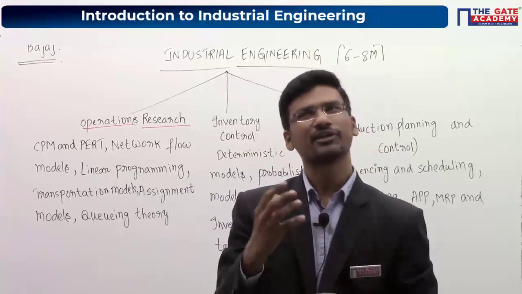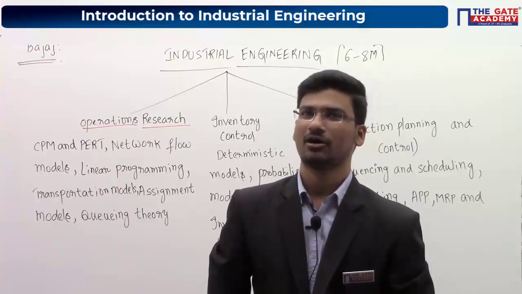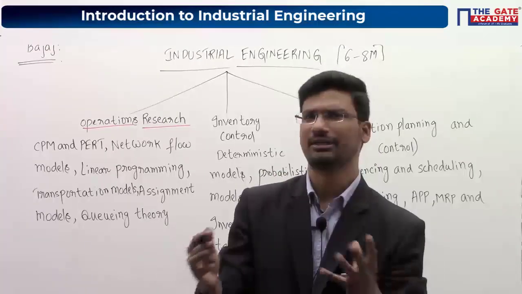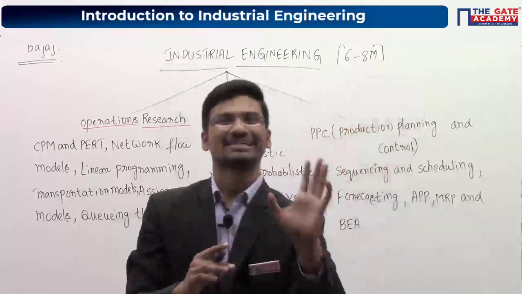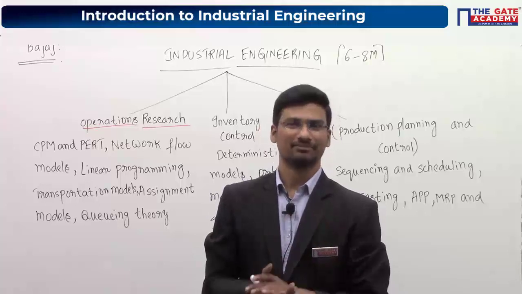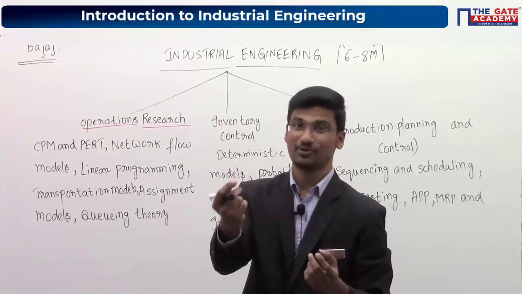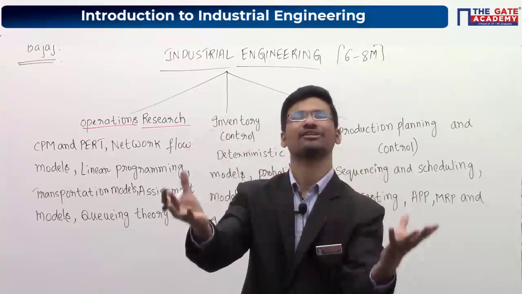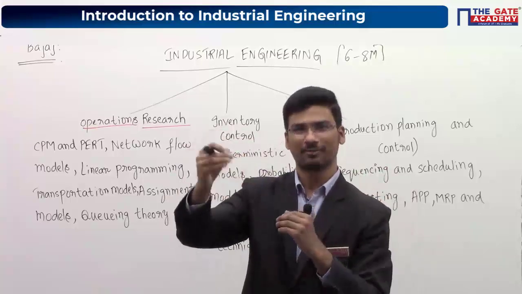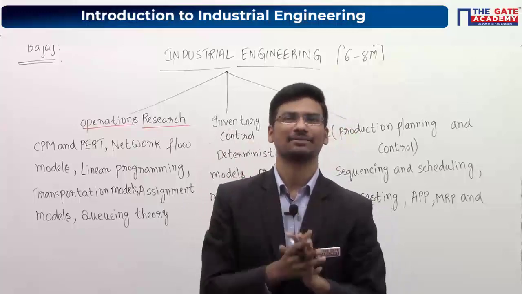Roughly, can you guess how many components we need to assemble a bike? Roughly, you will have around 40,000 components in a bike assembly, from a small nut and bolt to a big engine, everything. If you dismantle your bike, roughly 40,000 components will be there, okay.